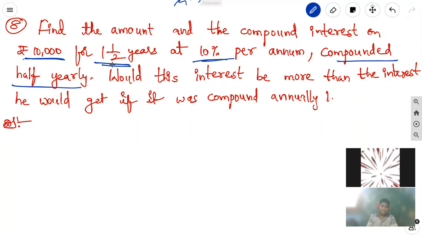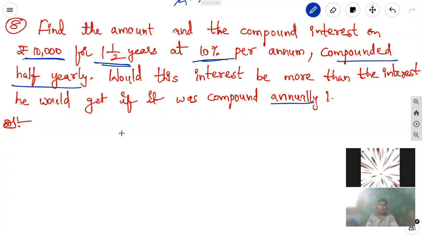But for 1.5 years, we can calculate the interest compounded in a year 2 times. Total 1.5 years means 3 times. That is nothing but twice the time period and half the rate of interest when we calculate compounded half yearly. Would this interest be more than the interest he would get if it was compounded annually? We can calculate compounded half yearly in the first case. In the second case, compounded annually.